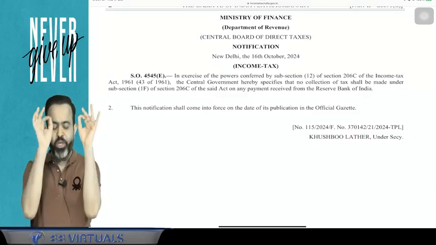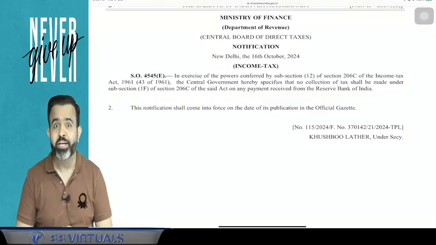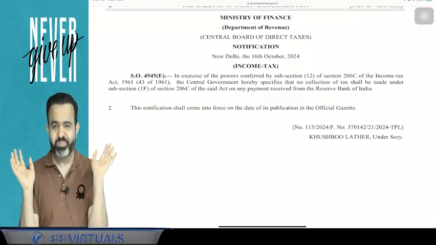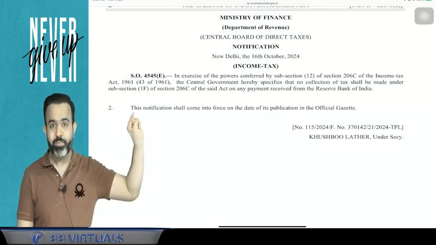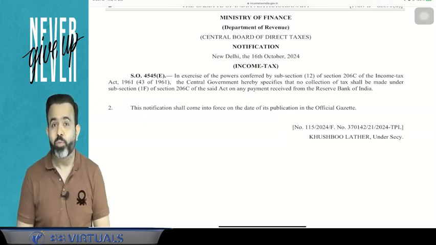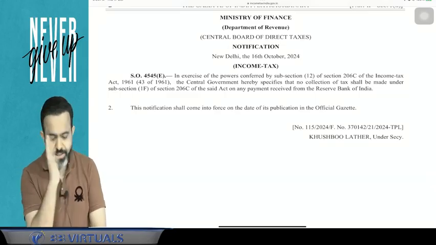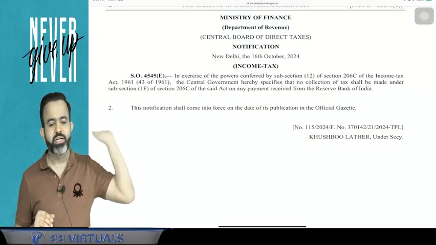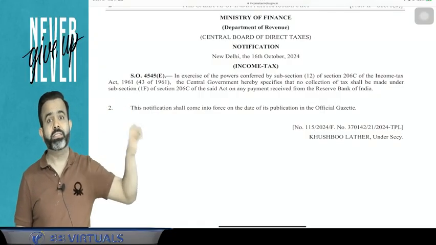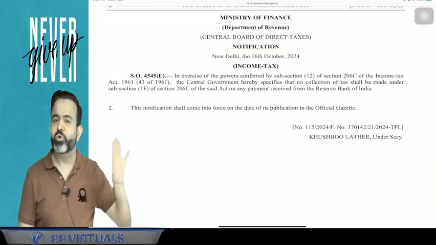So guys, they notify that. This notification says that if the RBI purchases any car, then TCS is not applicable. Because normally TCS is applicable under section 206C(1F) if you purchase a motor vehicle of more than 10 lakh rupees, at the rate of 1%. Now the government has been given the power, issued a notification, and says that if the RBI purchases the car, then this section is not applied. So they notify; that is called a notification.